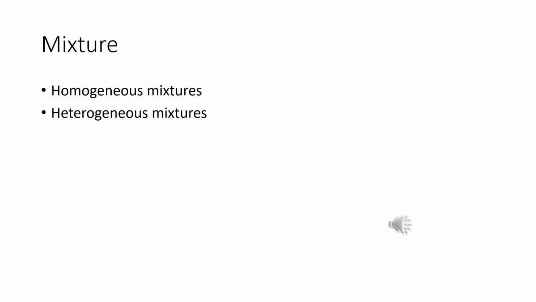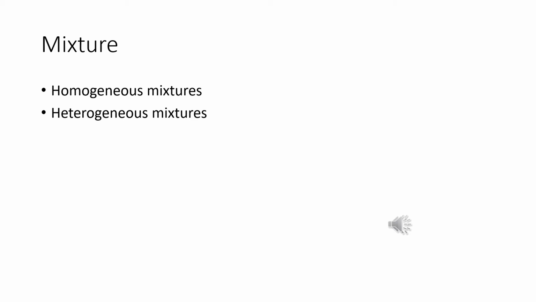Mixtures. Many of the substances present around us are called mixtures. For example, air is a mixture, tea is a mixture, sugar solution is a mixture. So a mixture contains two or more substances, which are called its components.